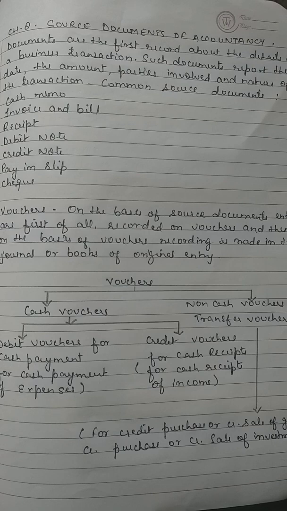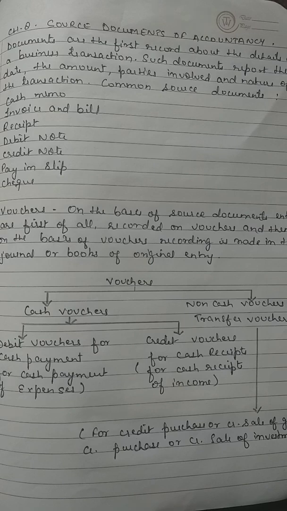Then second, we are going to talk about invoice and bill. What is that? In invoice and bill, when a trader sells goods on credit, he prepares a sale invoice which contains the name of the party to whom goods are sold, the rate, quantity, and the total amount of sale. The original copy of the sale invoice is sent to the purchaser, and its duplicate copy is kept for making the records in our books of accounts also.